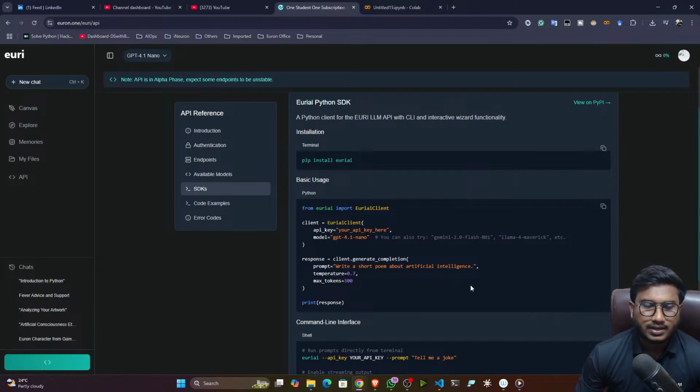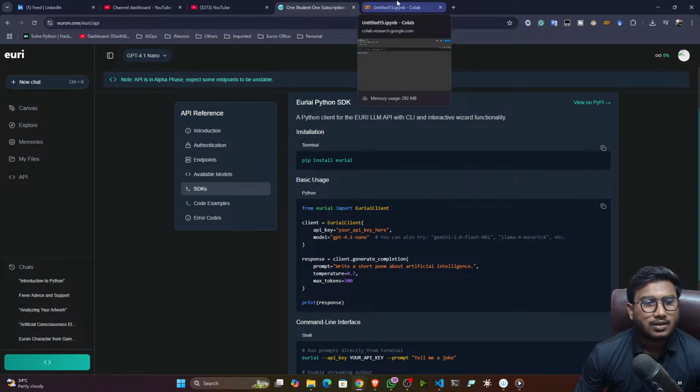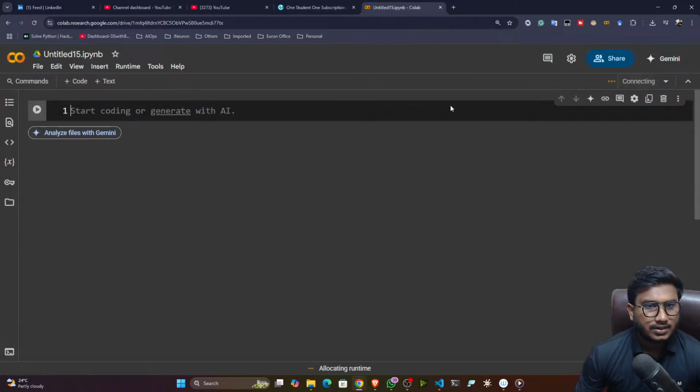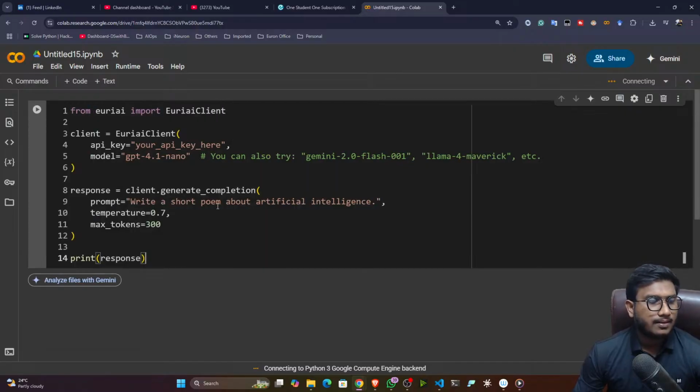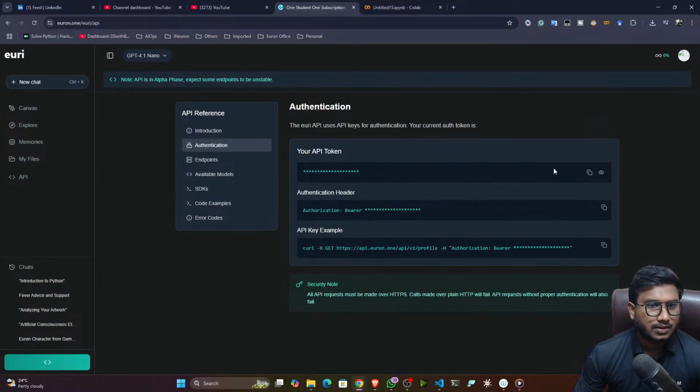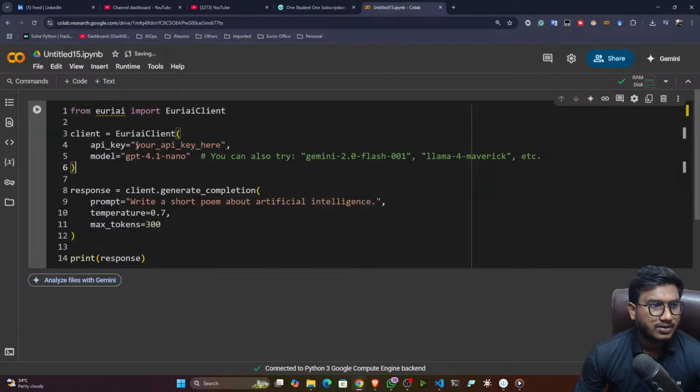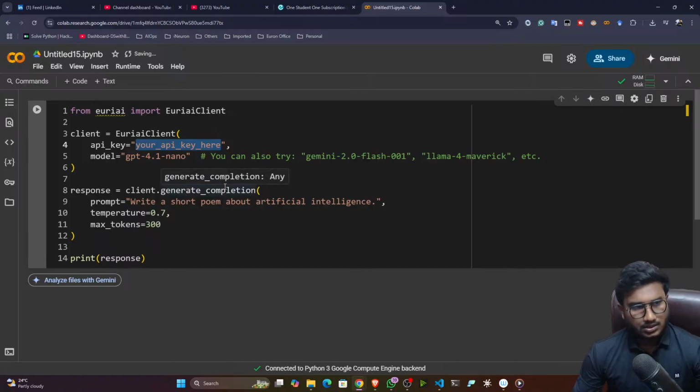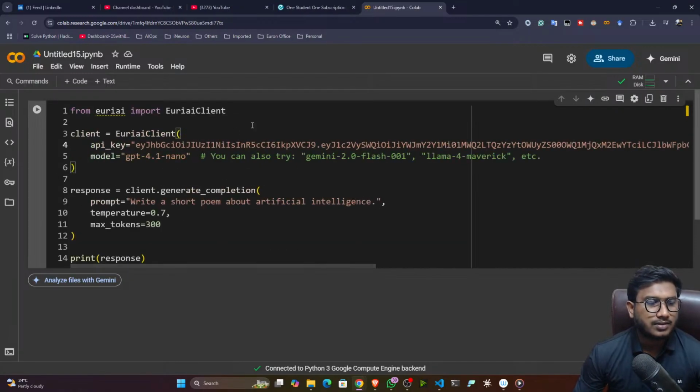With the help of the Euri API, I created projects like a medical chatbot and more. So now here, let's connect the notebook, and here I'm going to paste the code snippet. Now here you can pass the API key. So where will I get the API key? The API key is available in the authentication section, copy it, and here you can mention it. You can even create a .env file, and there also you can mention the API key. This is also fine.